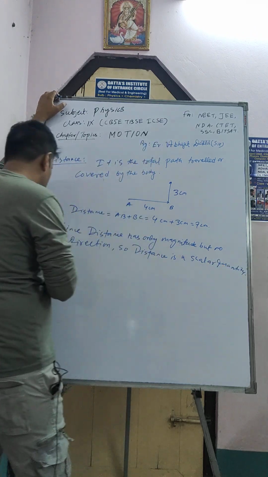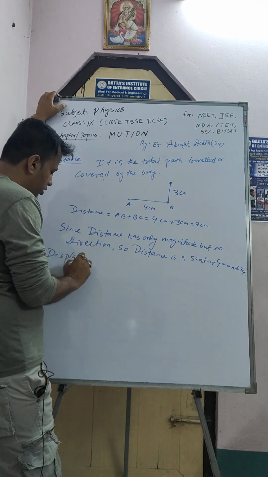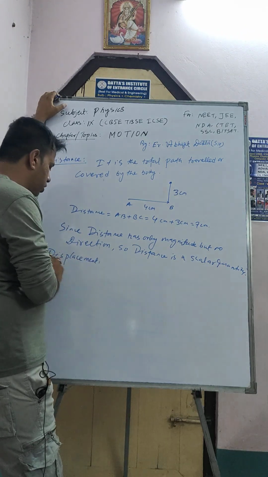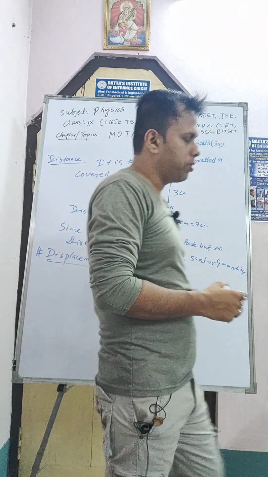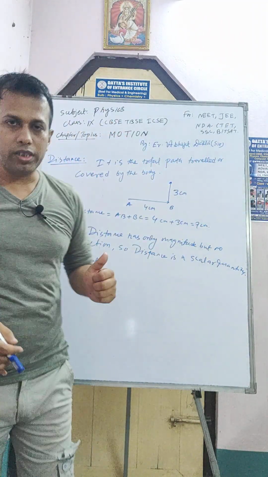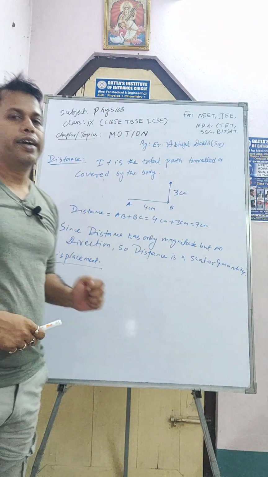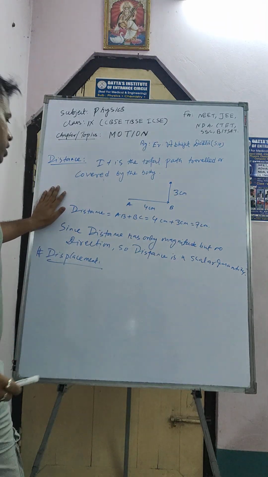Okay, distance is nothing but the total path covered by the body or traveled by the body. It has only magnitude but no direction. That's why distance is considered a scalar quantity. Okay, got the point?